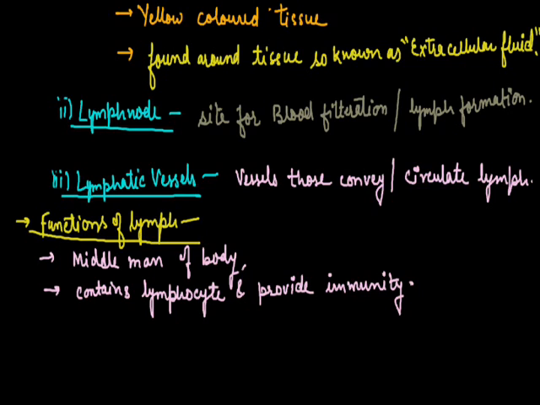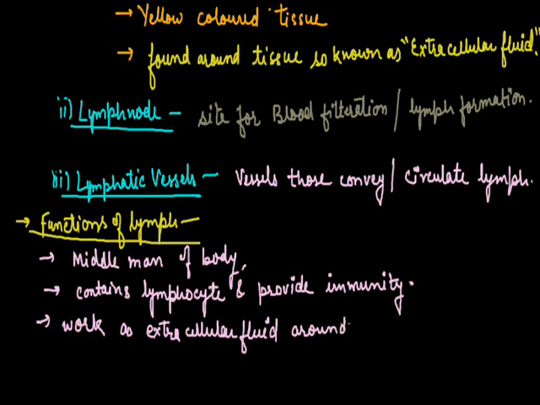It supplies digested food and oxygen to various body parts. It's helpful in the removal of waste. It returns proteins and excessive tissue fluid to the blood from the tissue spaces. So you can also write that it works as extracellular fluid around tissue.